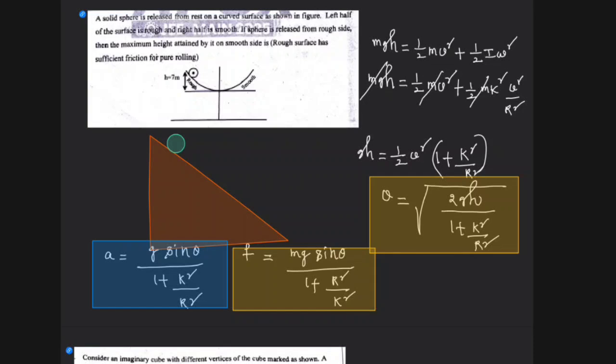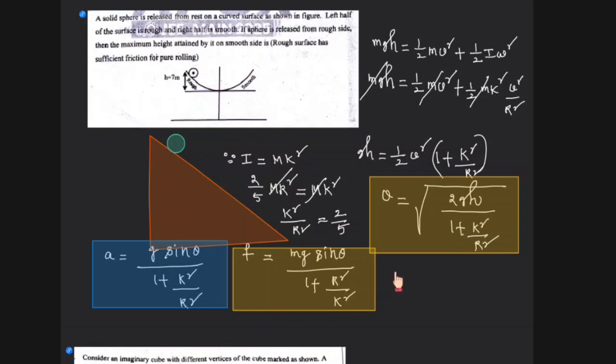And there is one more formula that you have to remember in rolling on an inclined plane, that is, moment of inertia I can be written as m into k square. So for example, if I am talking about a sphere, 2 by 5 m r square, that is the solid sphere formula, will be equal to m into k square. So this m gets cancelled. I could say k square by r square will be equal to 2 by 5. In order to get the velocity here, I have to substitute this value, right? So I will get some velocity.